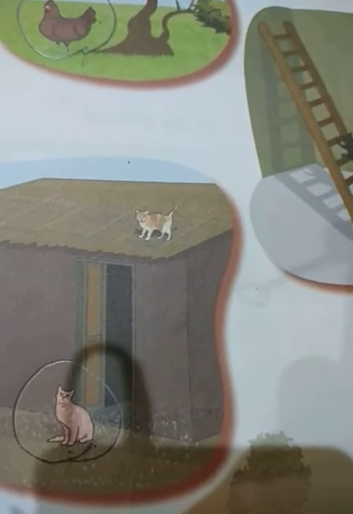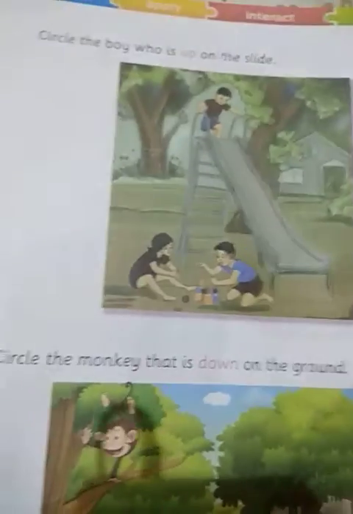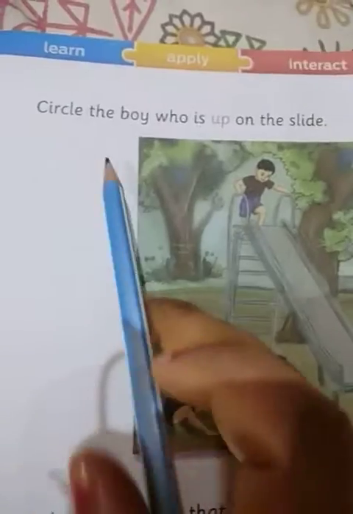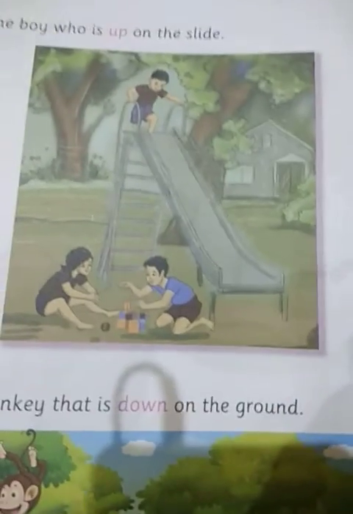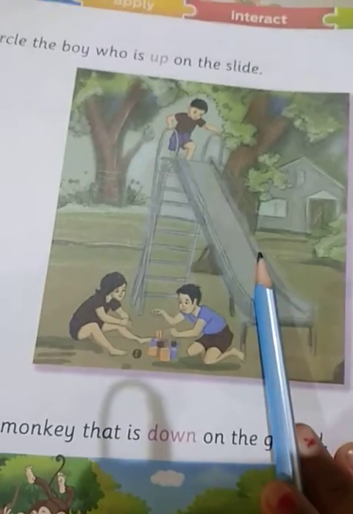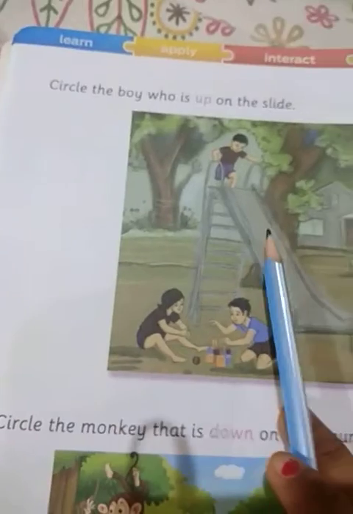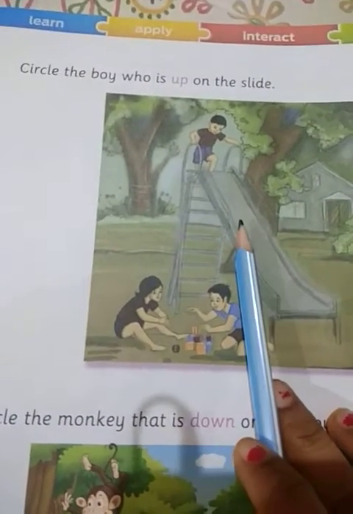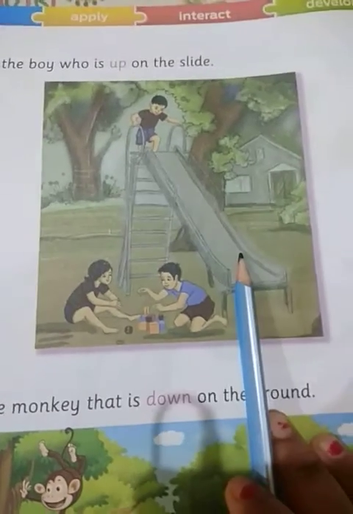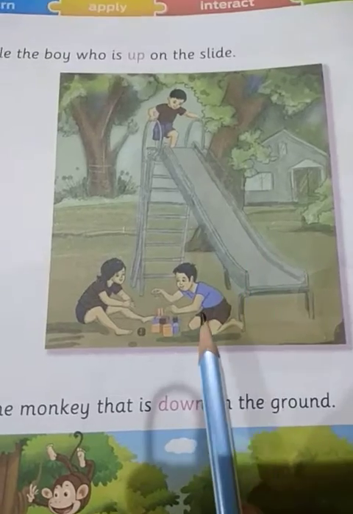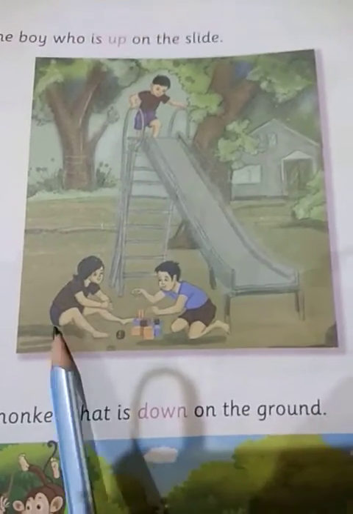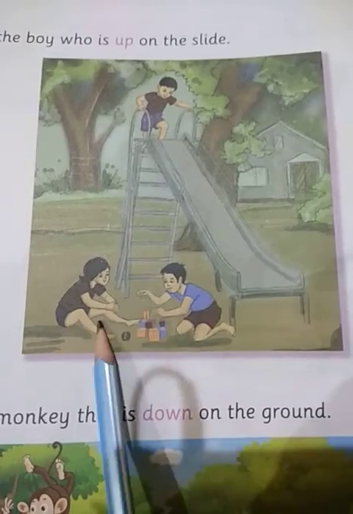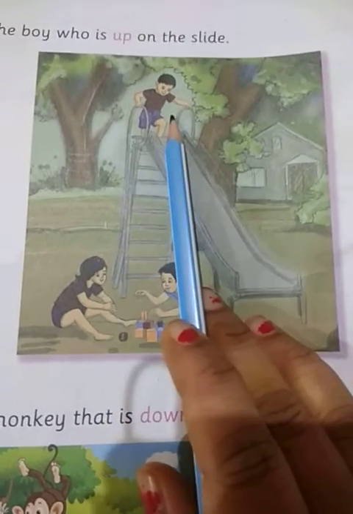Okay. Now come to the next page, page number 20. Here circle the boy who is up on the slide. Do you all love to play with the slide? I know. Now what we have to do in this picture, the boy who is up on the slide, we have to circle that boy. Okay. So here in this picture there are three boys.